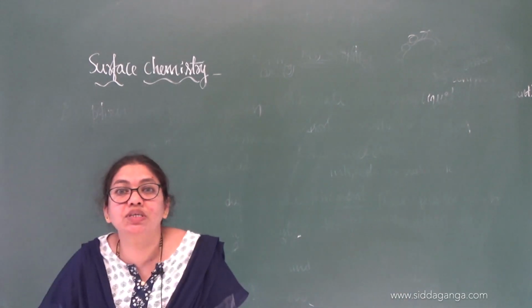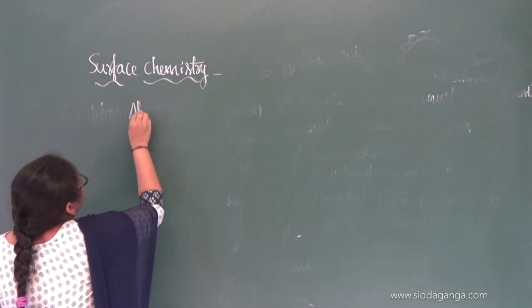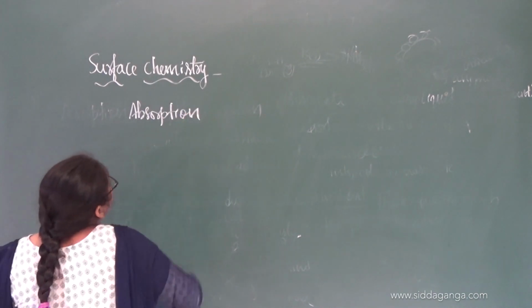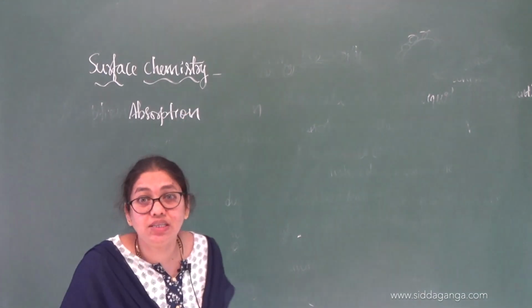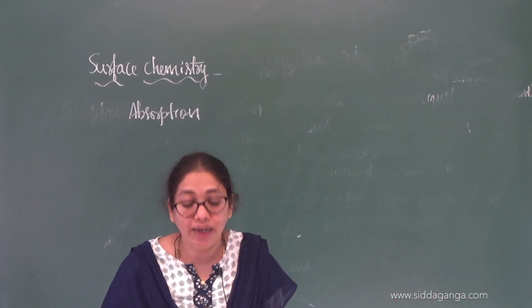You are familiar with absorption, right? Just as knowledge, it is not required here, but you have to differentiate between adsorption and absorption, and for that you should know what absorption is.